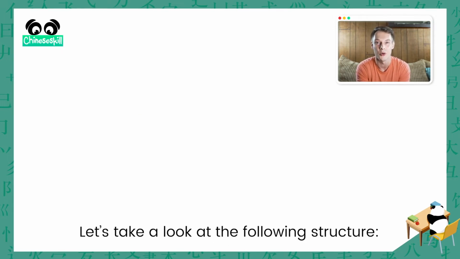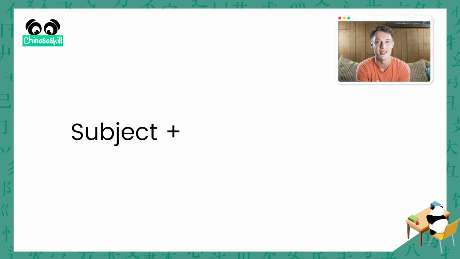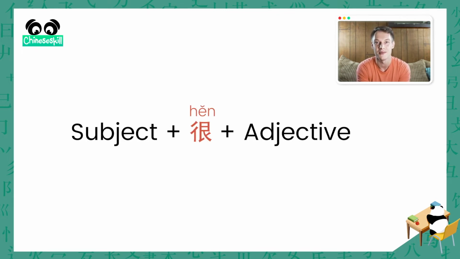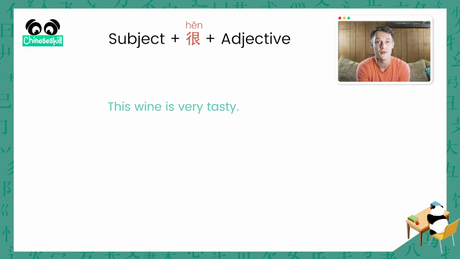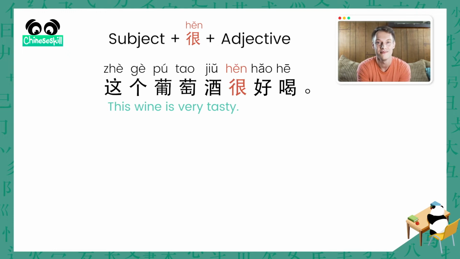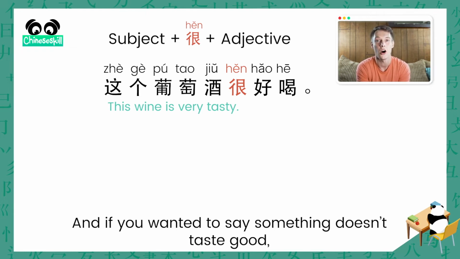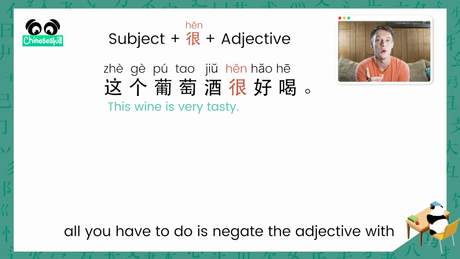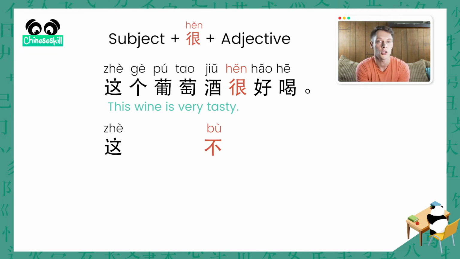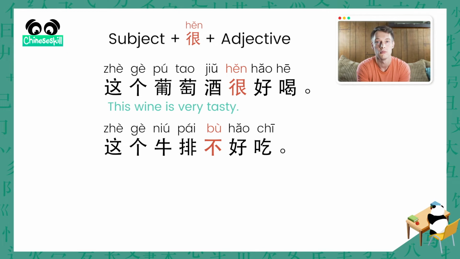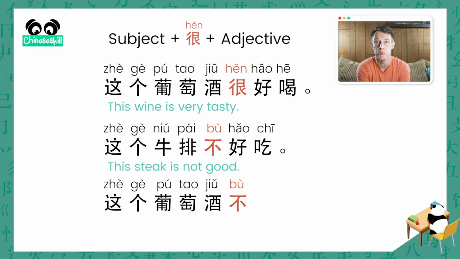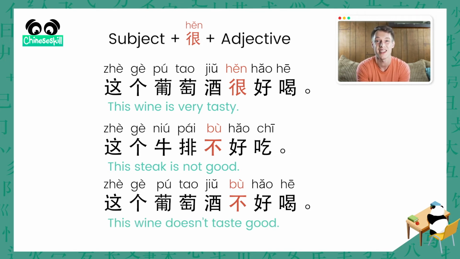Let's take a look at the following structure. Subject plus 很 plus adjective. So for example, this wine is very tasty. 这个葡萄酒很好喝。 And if you wanted to say something doesn't taste good, all you have to do is negate the adjective with 不. So for example, 这个牛排不好吃. This steak is not good. Or 这个葡萄酒不好喝. This wine doesn't taste good.